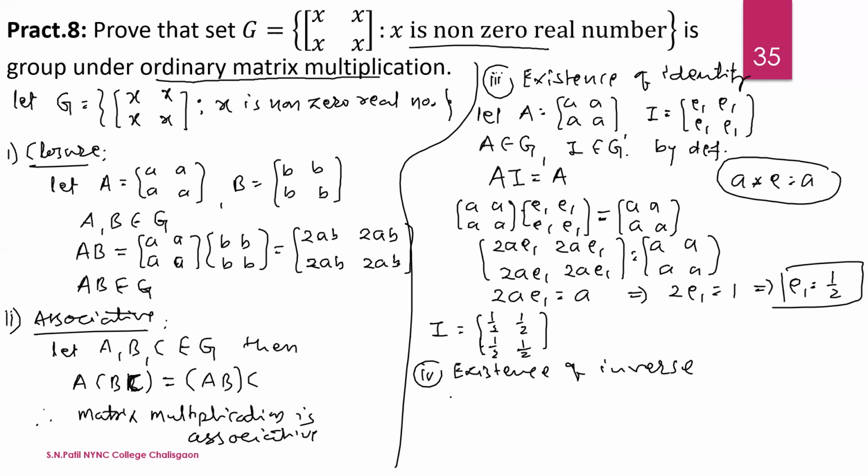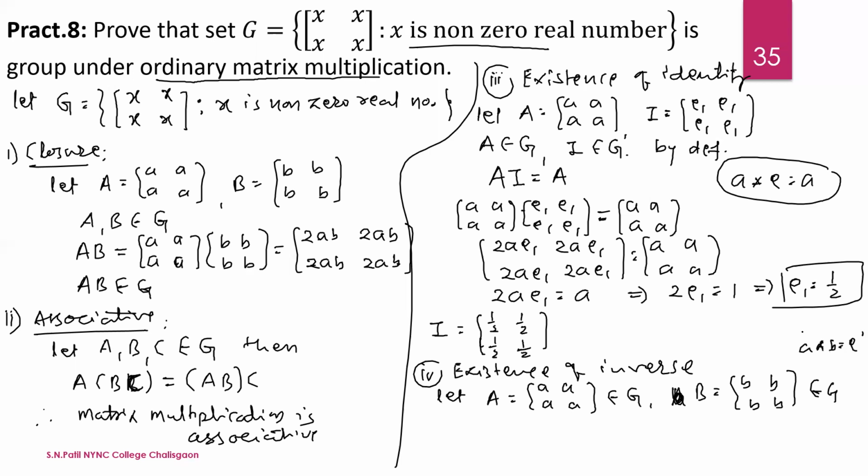Let A be the matrix with entries a, where A belongs to G. Let capital B be the inverse of A, that is B belongs to G, and we know the definition of the inverse is A star B equal to identity.